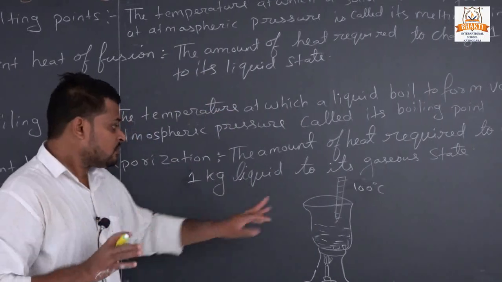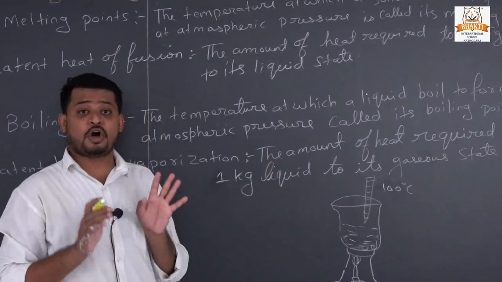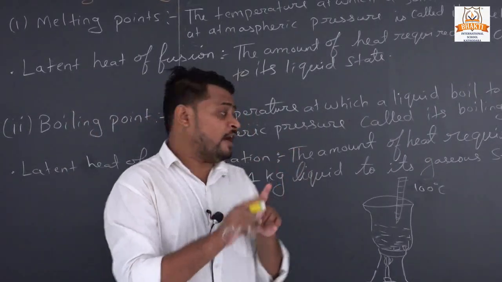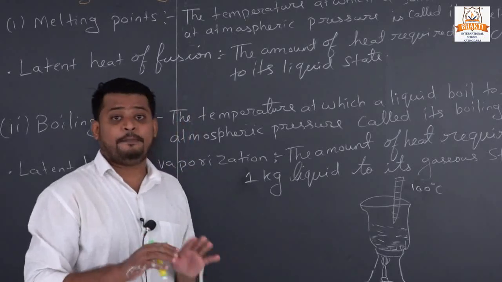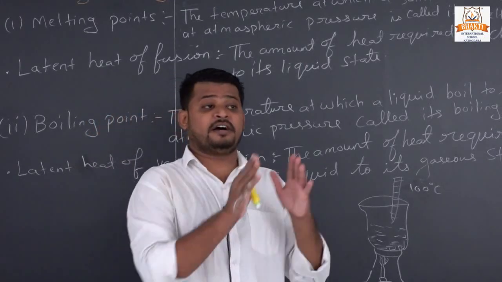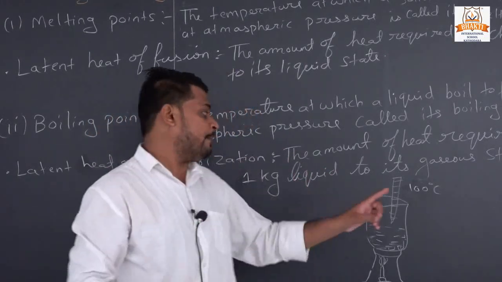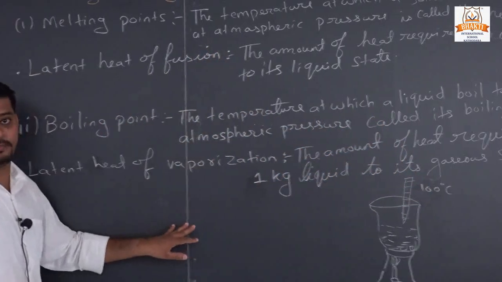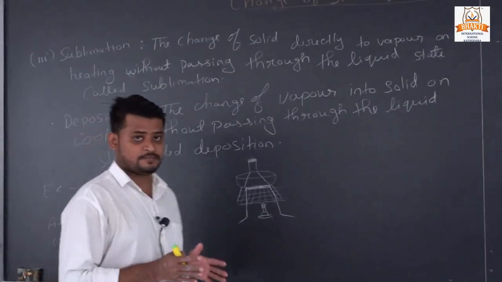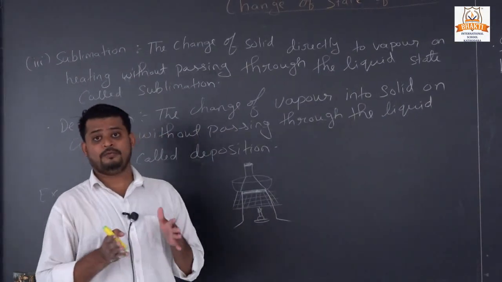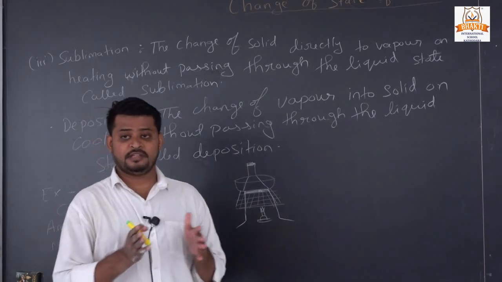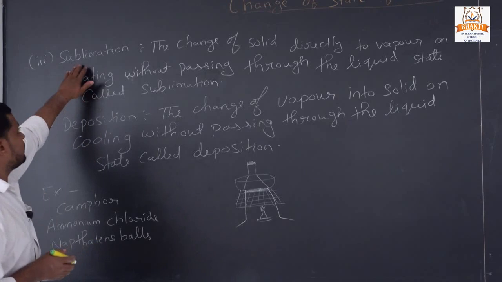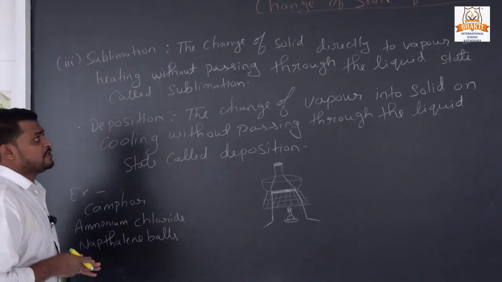And here also temperature is not changing, but temperature will change when all liquid will vaporize, means all liquid converts into gaseous state, then after that the temperature will increase. Okay, so did you understand the whole topic? We have discussed 2 points, how by changing temperature we can change the state of matter, and our third point is sublimation. What is sublimation?